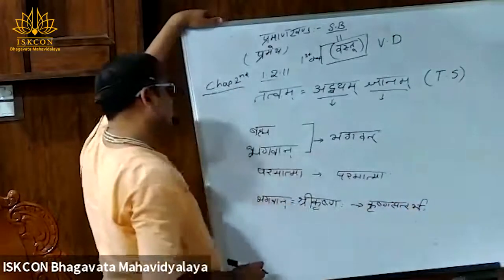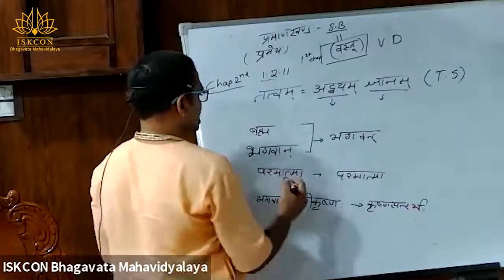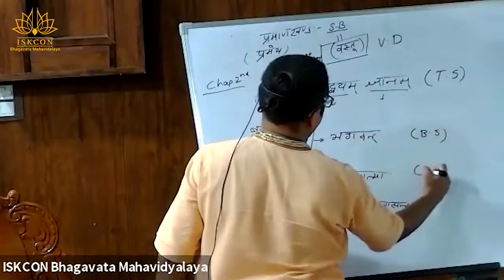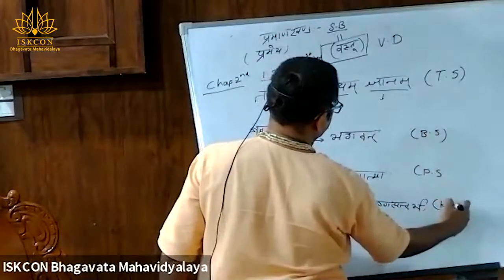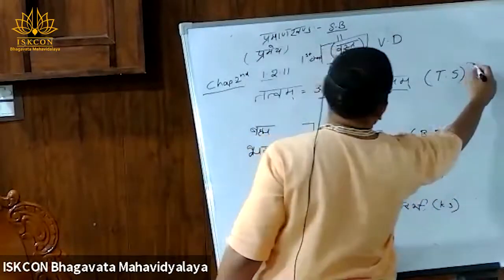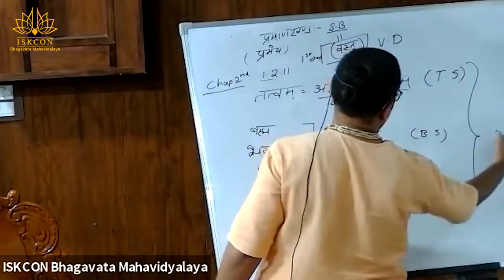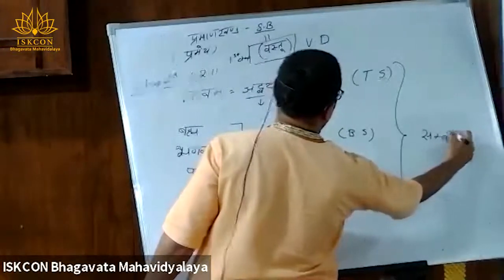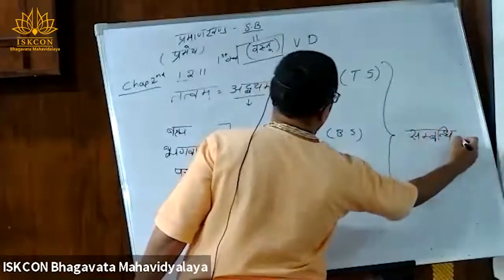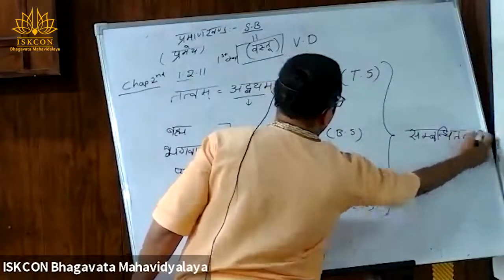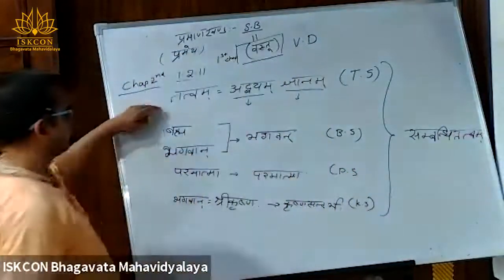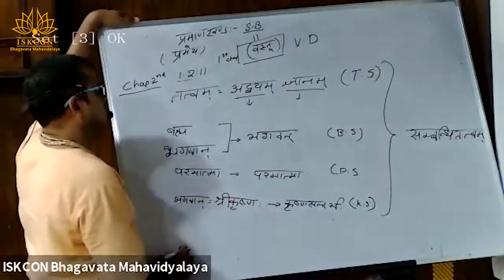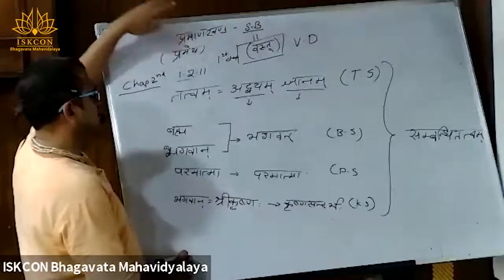After these four books, Tattva Sandarbha, Bhagavat Sandarbha, Paramatma Sandarbha and Krishna Sandarbha, these four Sandarbhas are telling about the Sambandhi Tattvam. That means the Prameya, which is known as Sambandhi.